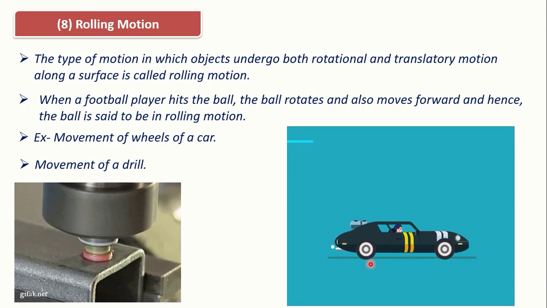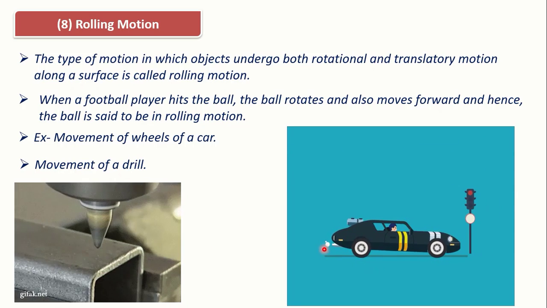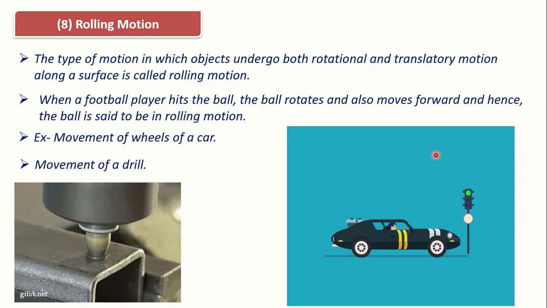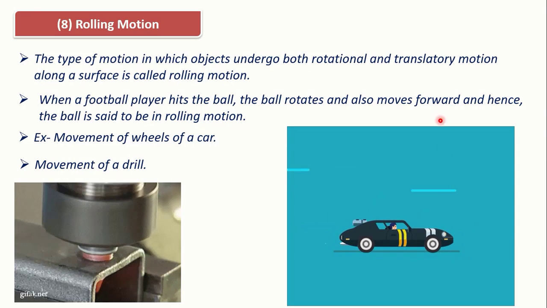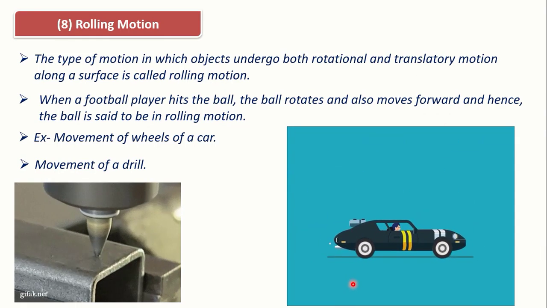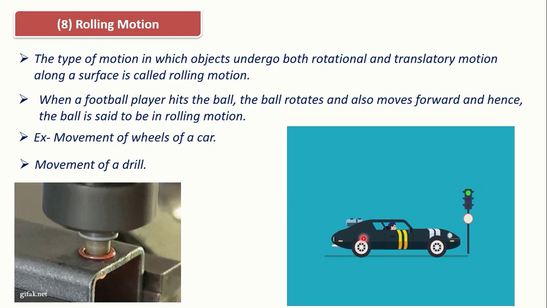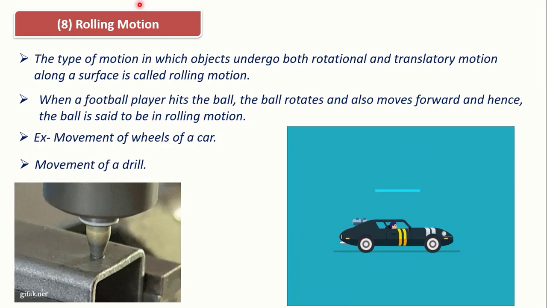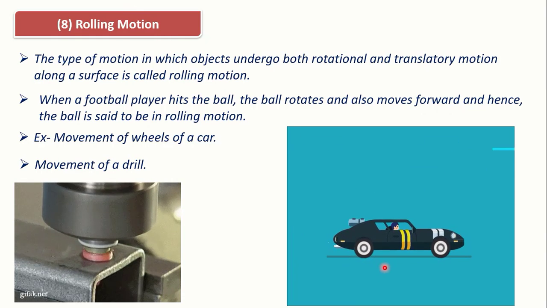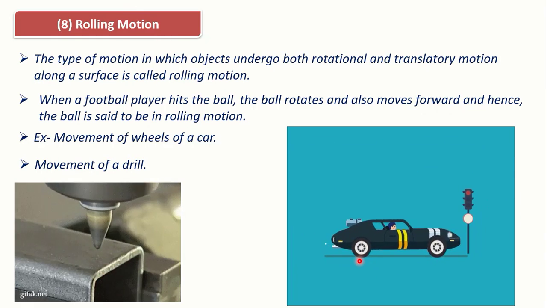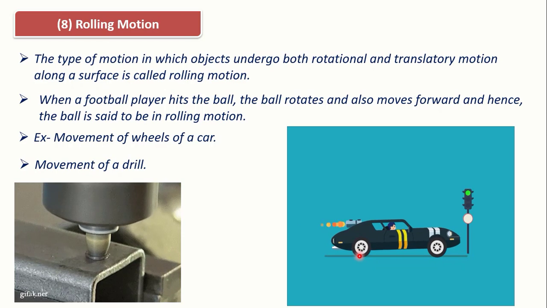So here you can see this car is moving from one point to another point, so it will come under the translatory motion, and the wheels of the car are performing a rotational motion. So we can say that this is an example of rolling motion. So the wheels of the car are in rolling motion.